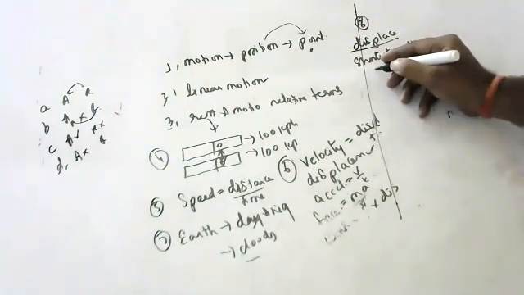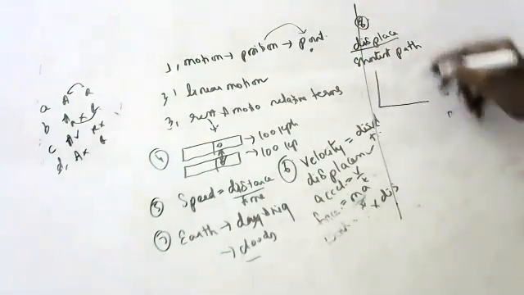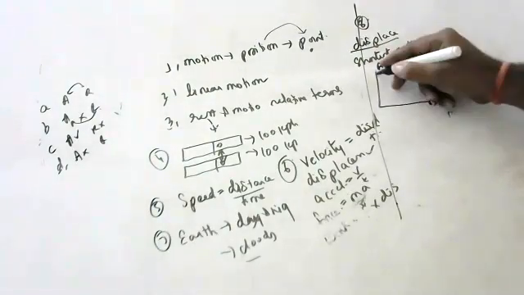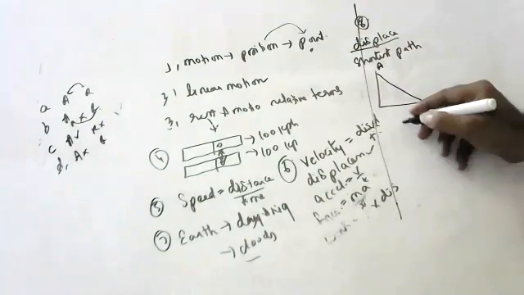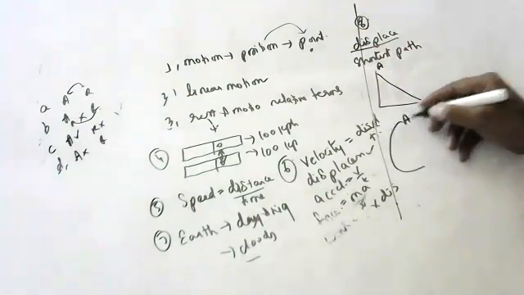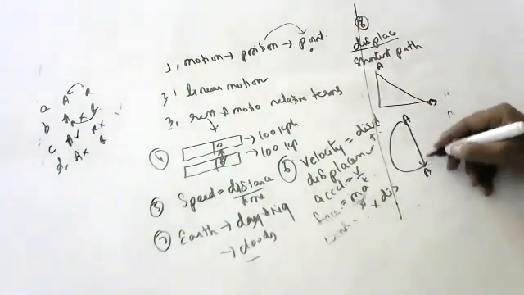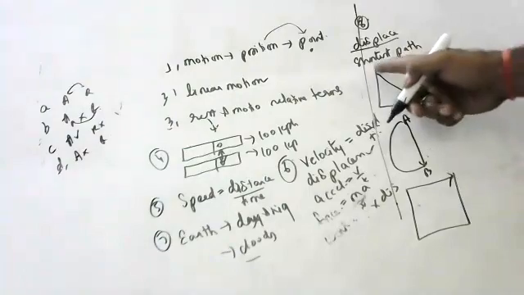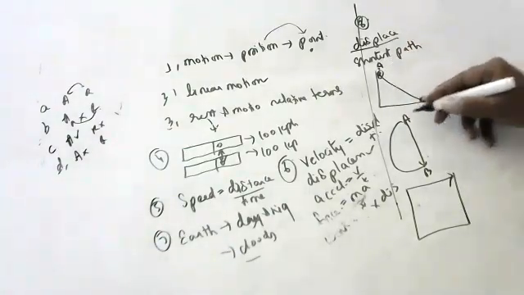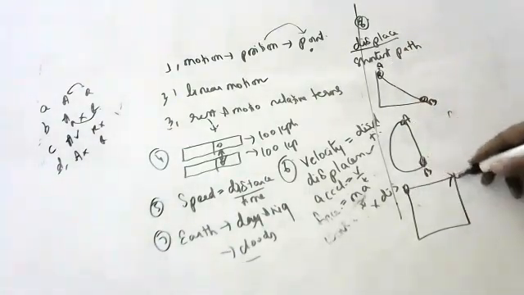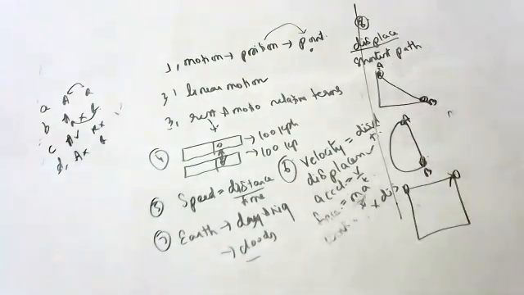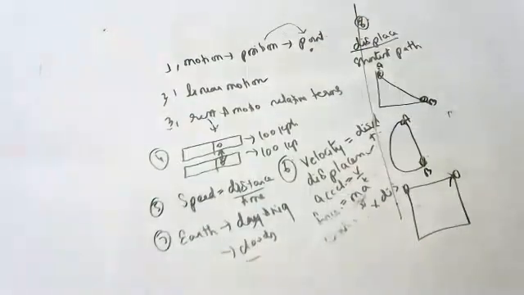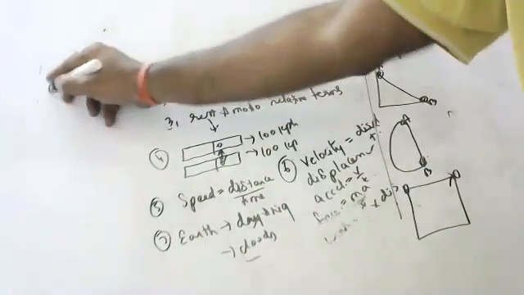Suppose the body is going like this, like this. What is displacement? A to B is displacement. Suppose the body is going like this, like this, like this. What is displacement? From here to here, this is displacement. Displacement is the shortest path between initial and final points.